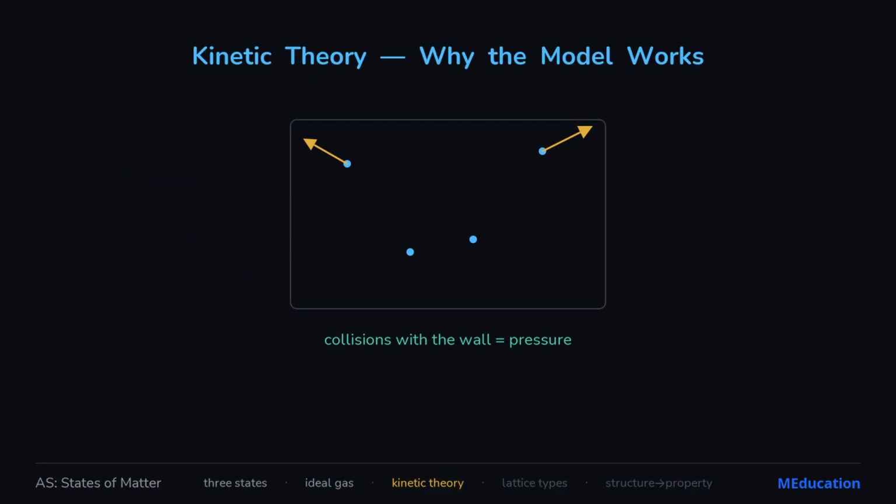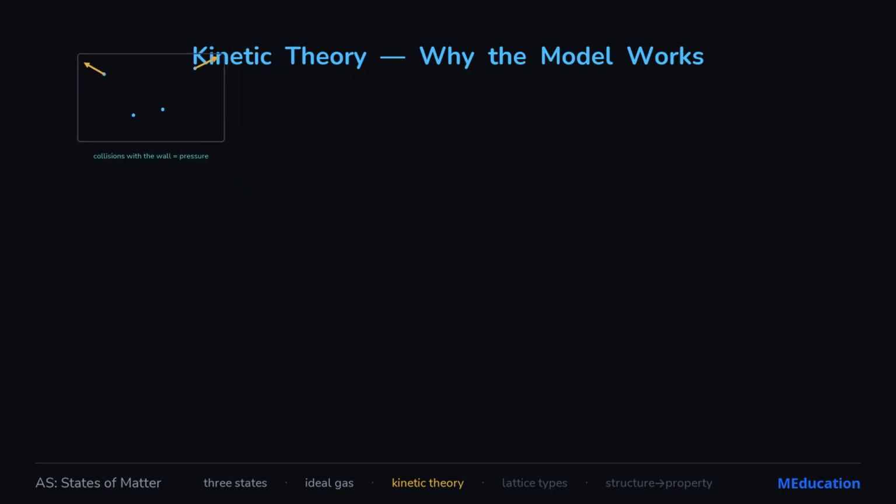Why does that gas law work at all? Kinetic theory. Picture countless tiny particles in constant random motion, bouncing off the walls. Each collision gives the wall a tiny push, and all those pushes added up are what we feel as pressure. Heat the gas and the particles move faster, hit harder and more often, so pressure climbs.